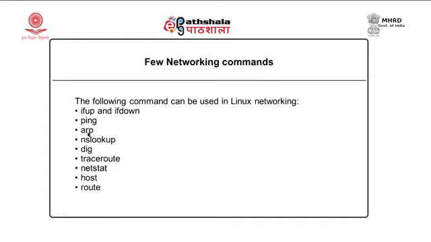The ARP command is for Address Resolution Protocol. It will display the binding of my hardware address and IP address. It will also display the cache. So, if my system is connected to various other systems, it will give a list of IP addresses and hardware addresses for all those systems.